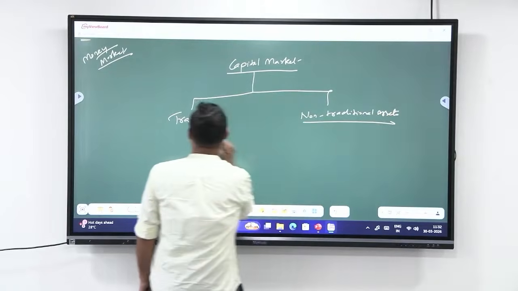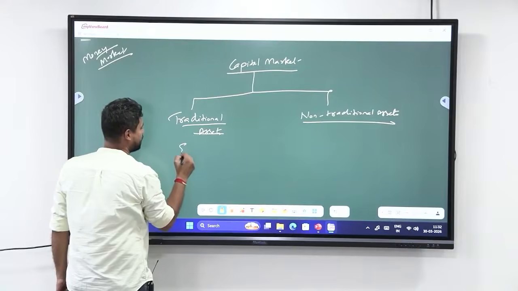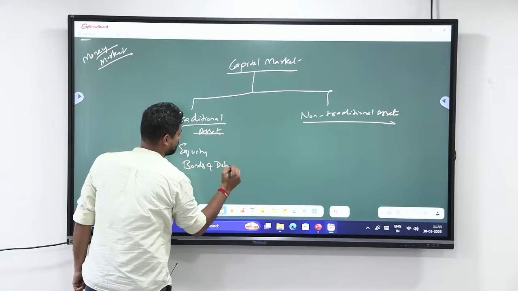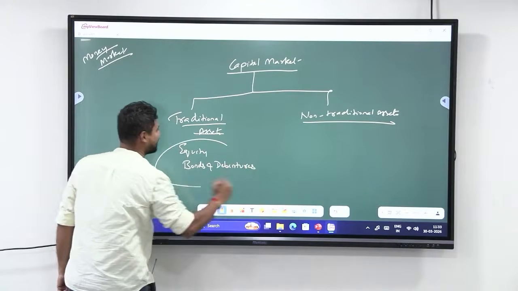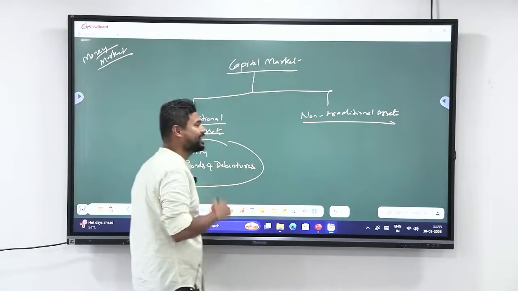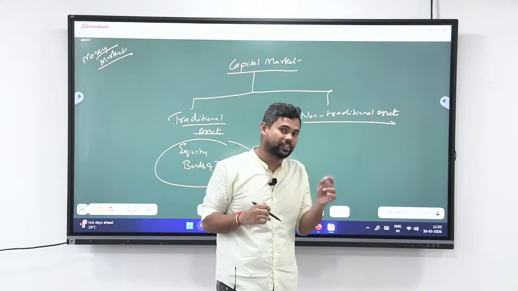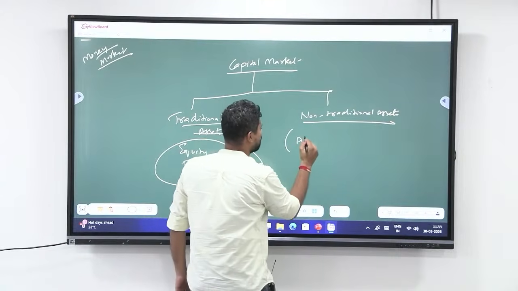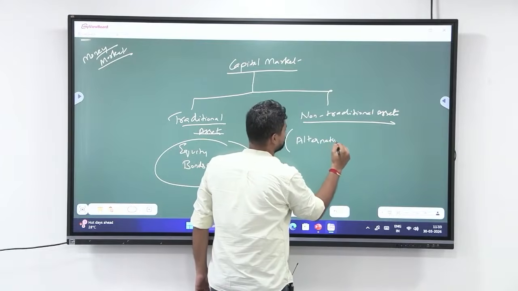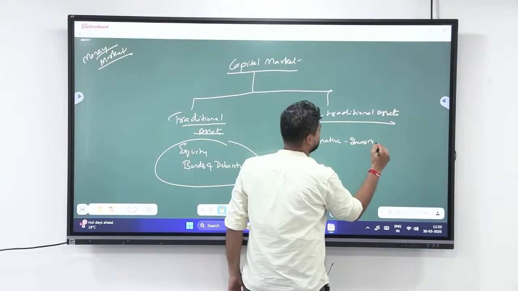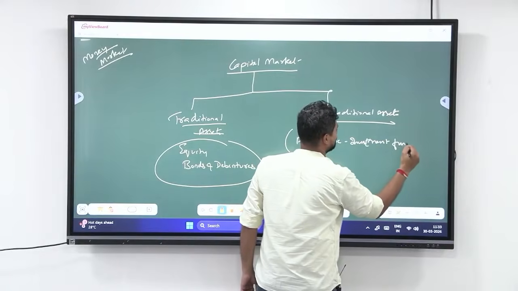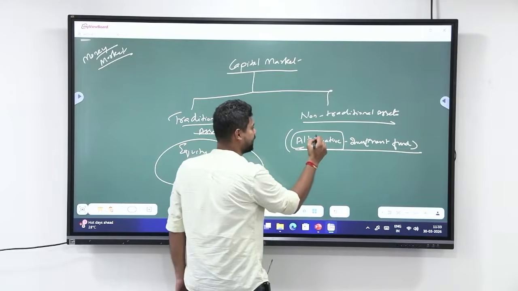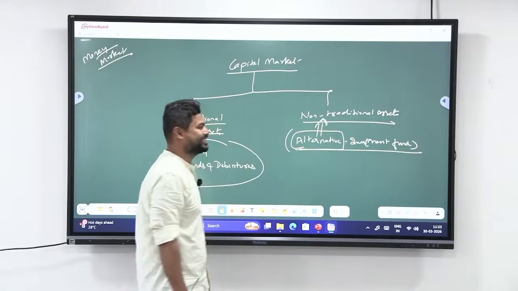So what are traditional assets? Traditional assets are equity, bonds and debentures. So equity, bonds and debentures, these are known as traditional asset class. Non-traditional asset class. Now, how is investment done in non-traditional asset class? Listen to this very carefully. This is where SEBI has brought something called alternative investment fund. Understand this alternative. They are using the word alternative because it is an alternative for investment in non-traditional asset classes.